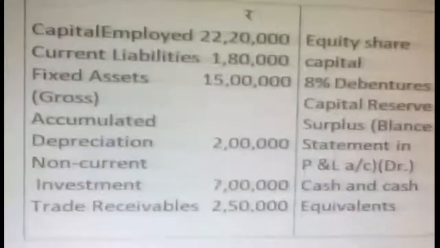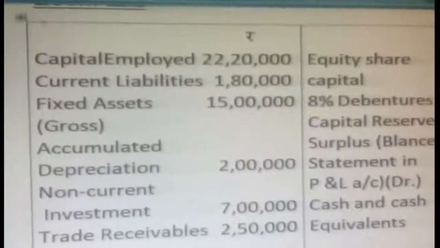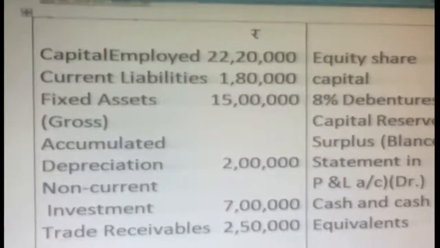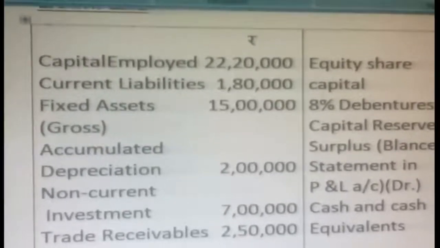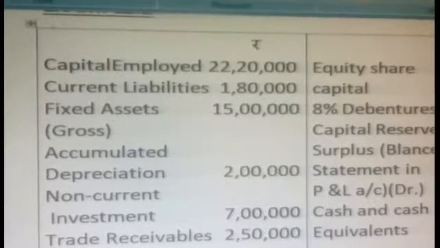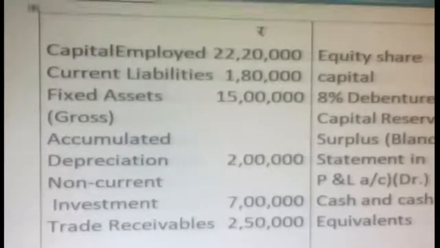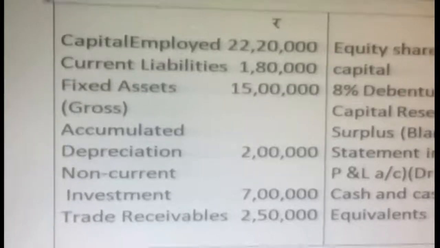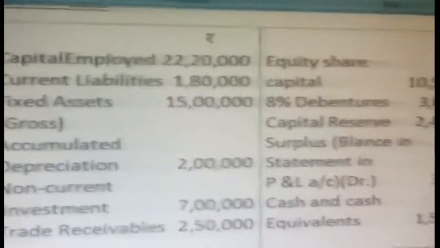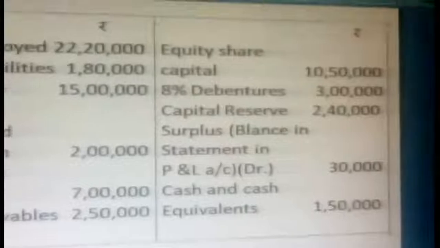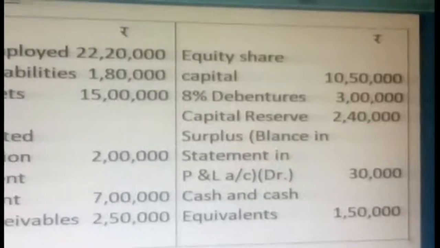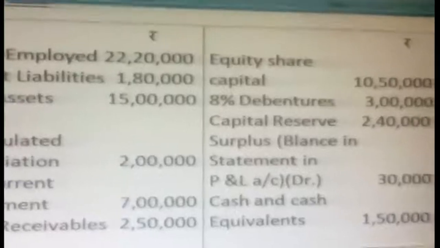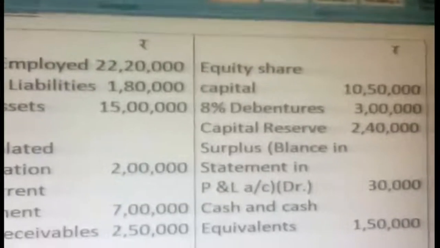Okay, see here. Capital employed 22 lakhs 20,000. Current liabilities 1 lakh 80,000. Fixed assets gross, as you already know, in the bracket 15 lakhs. Accumulated depreciation 2 lakhs and non-current investment 7 lakhs. Trade receivables 2 lakh 50,000. Then equity share capital 10 lakh 50,000. 8% debentures 3 lakhs. Capital reserve, the available reserve here, 2 lakh 40,000.